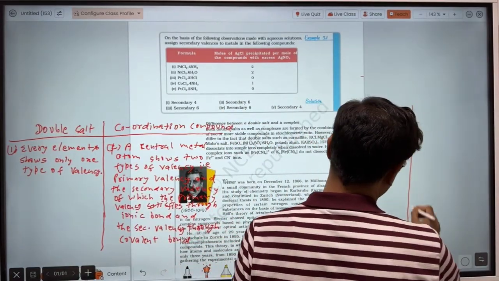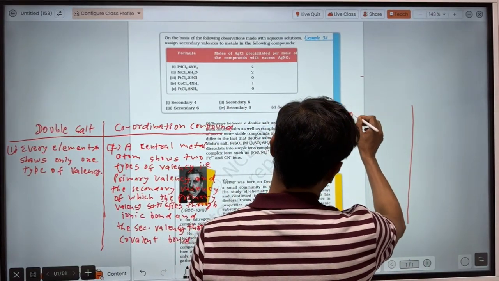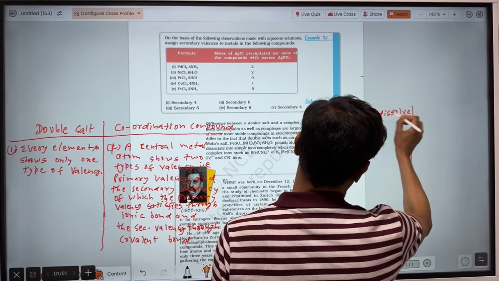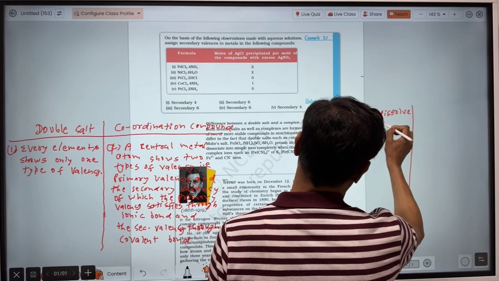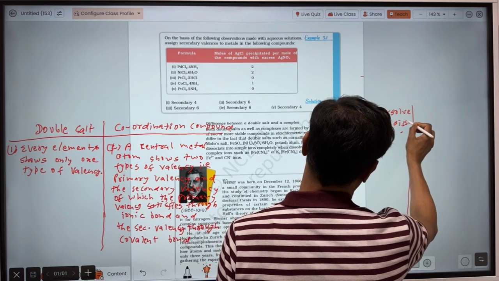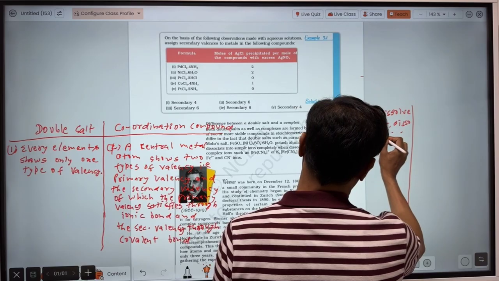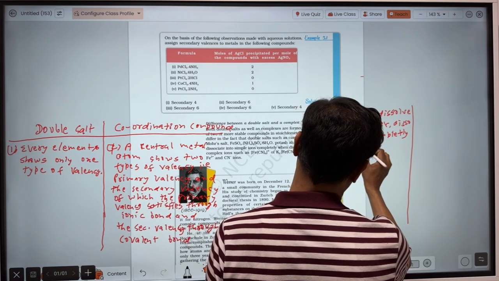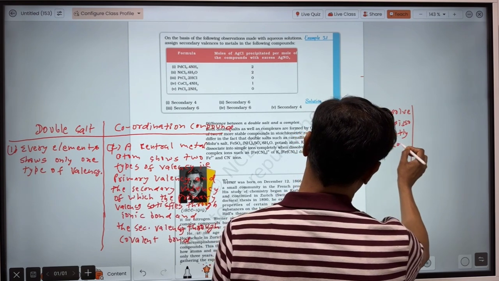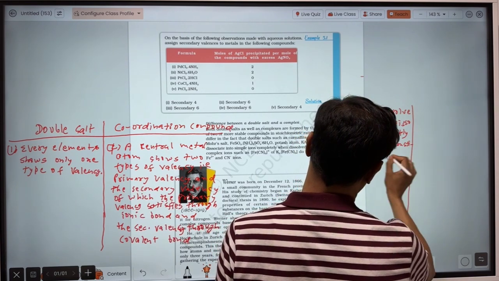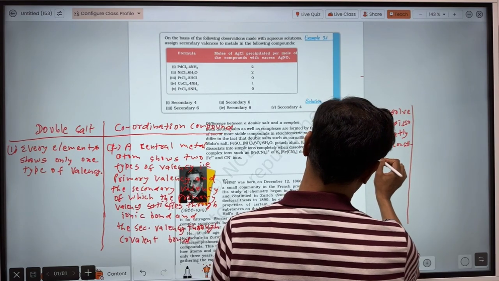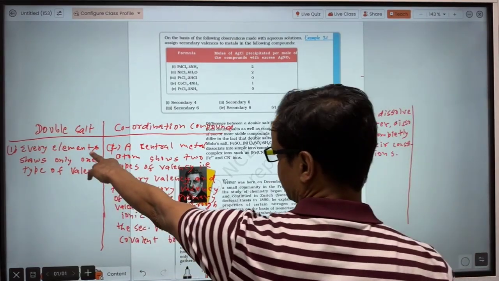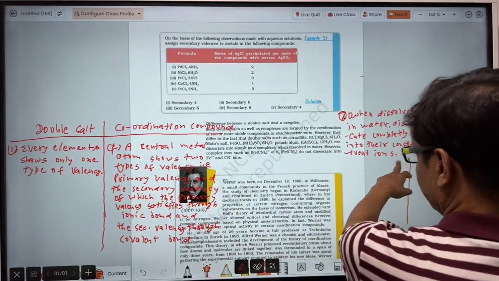So in double salt, when dissolved in water, say table salt, it dissociates completely into its constituent ions.